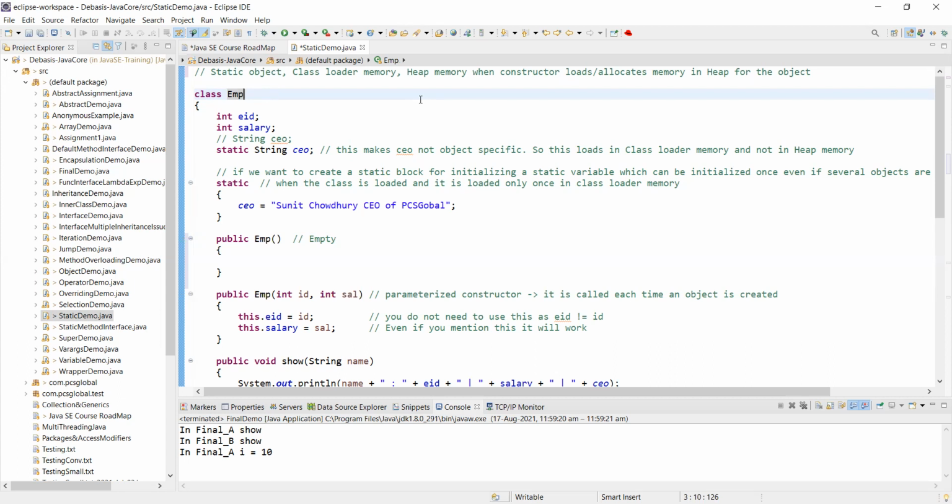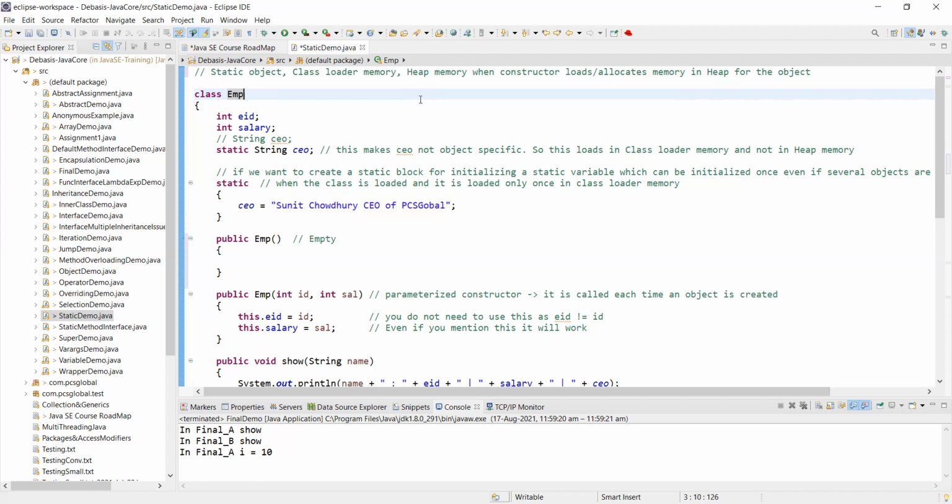And whenever somebody calls you by name, you will be called by Dutinath. So that identifies Duti as a person, right? If somebody calls by the name Devashish, will you respond? No, you will not respond because you are not Devashish. Similarly, I have given a class an identity name. The name is EMP, and the naming convention is the camel casing rule.